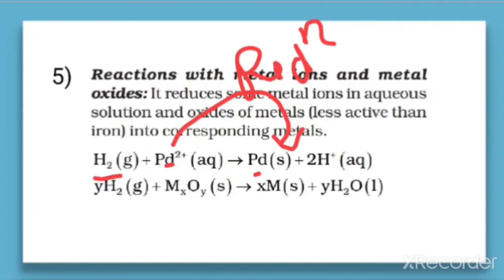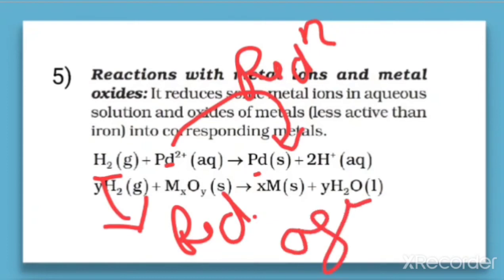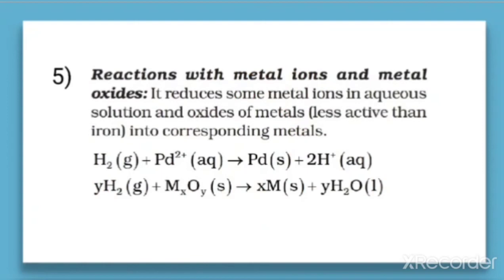So what is the role of hydrogen here? Hydrogen is acting as a reducing agent here. So that is one of the important points for hydrogen, that it acts as a reducing agent. That means it reduces the metal ions into metal and also it reduces the metal oxides into corresponding metals. You can see here the metal ion is reduced into metal, and it also reduces the metal oxides into the corresponding metals.